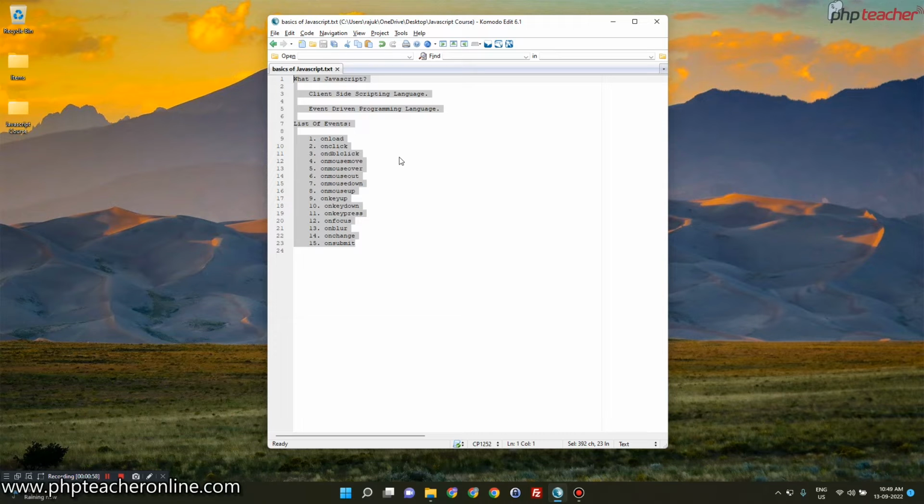Okay, so now first of all, the thing we want to know is what is JavaScript. JavaScript is generally called a client-side scripting language, or sometimes it is also called an event-driven programming language. Now there is a bit of a difference between programming language and scripting language that I'll explain later, not now. Right now we have to understand what is client-side scripting language. There are two terms. One is client-side scripting language, and the other one is server-side scripting or programming language. So what is the basic difference between them?